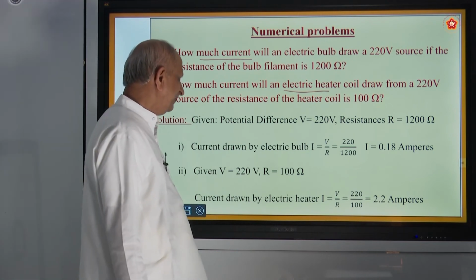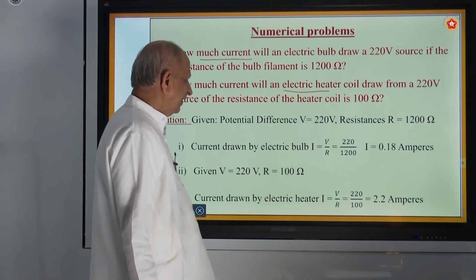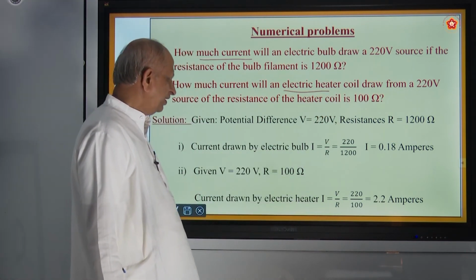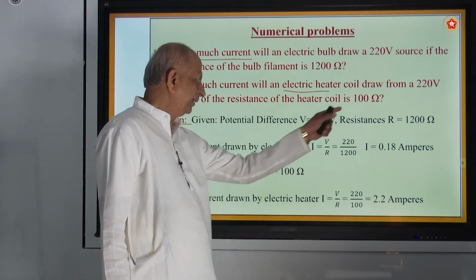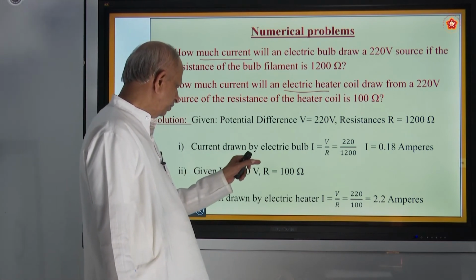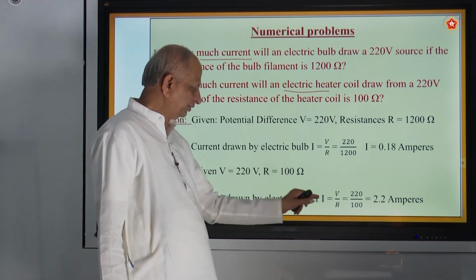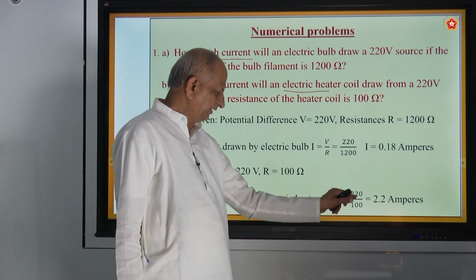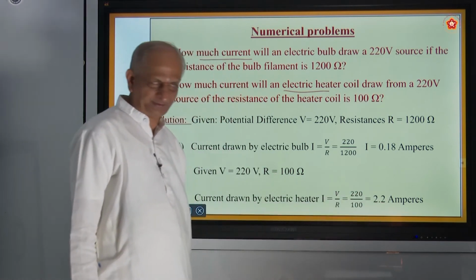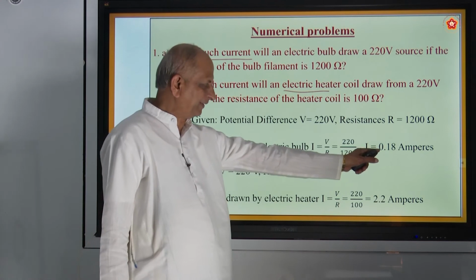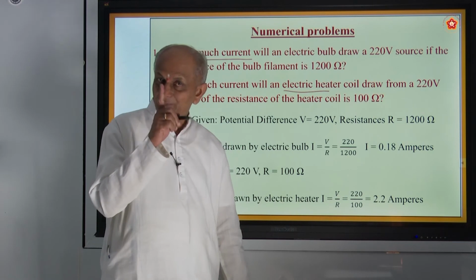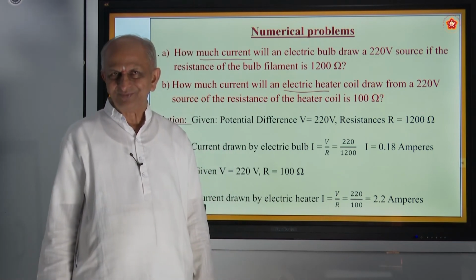So in an electric heater, there will be a coil, and it works on 220 volts, and the resistance of the heater coil is 100 ohms. What is the current they are asking? So the current drawn, I is equal to V by R. V is 220, R is 100. 220 by 100 becomes 2.2 amps. And look at the change here. For the bulb it is 0.18 only, whereas for the heater it is 2.2. Therefore, be careful. How many know ironing?